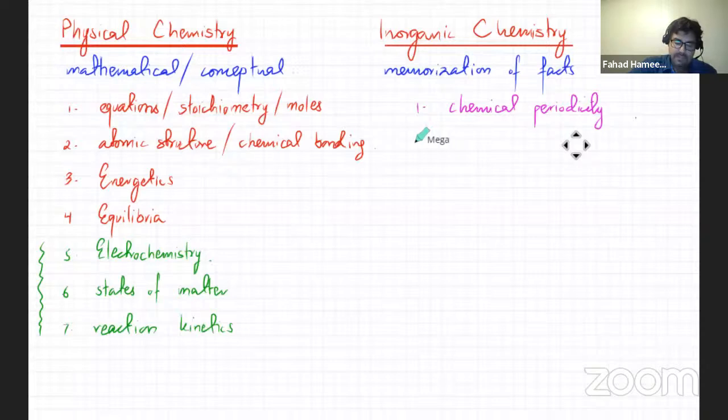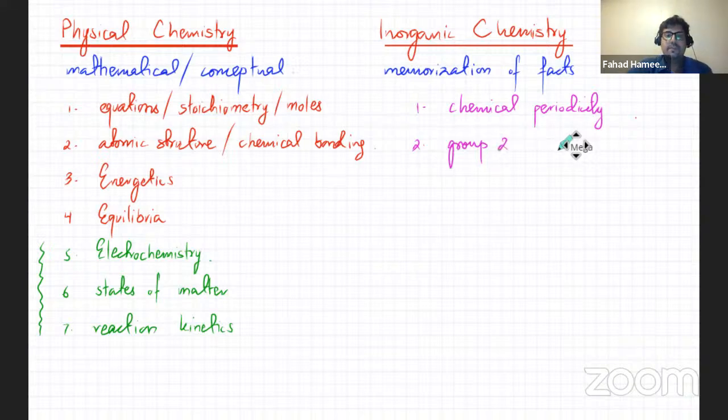Second one that you're going to study, that's group 2. So about group 2, you'll study different things about all the elements from magnesium, strontium, calcium, barium, radium, etc. You'll study their properties, their melting points, their reactivity, what are the flame tests, what colors is the flame if they react with oxygen, so all that stuff.